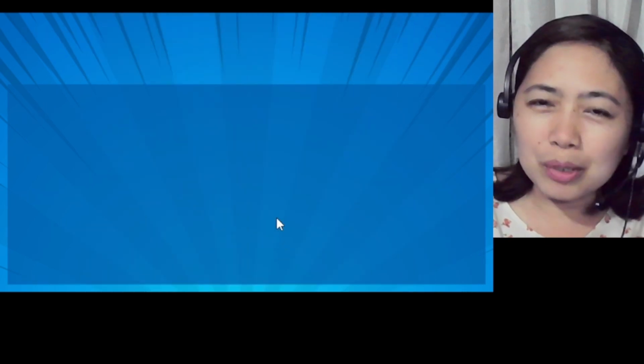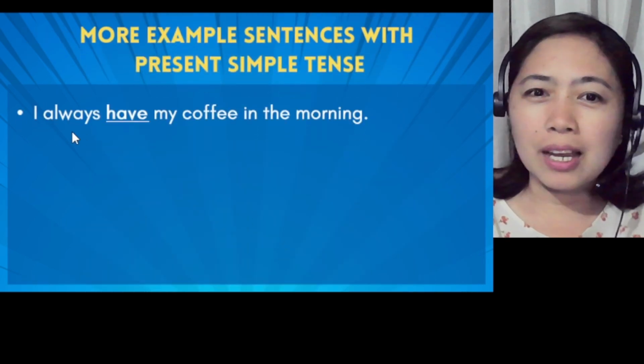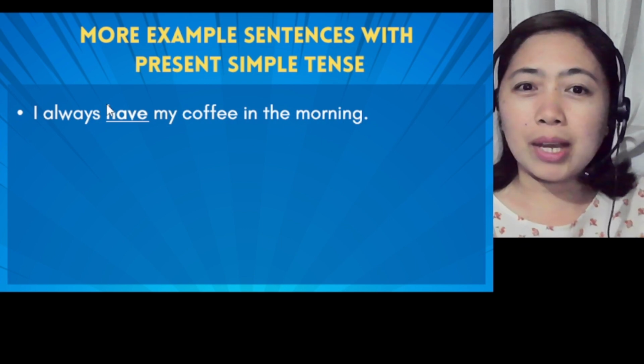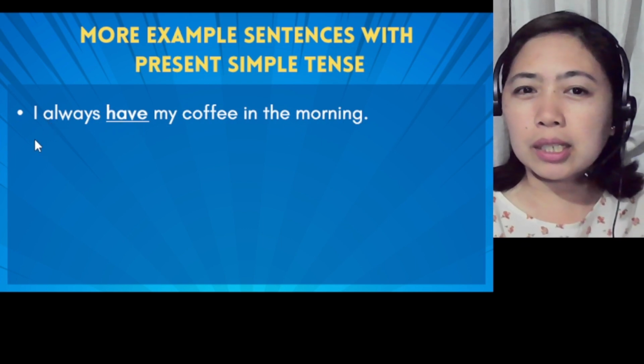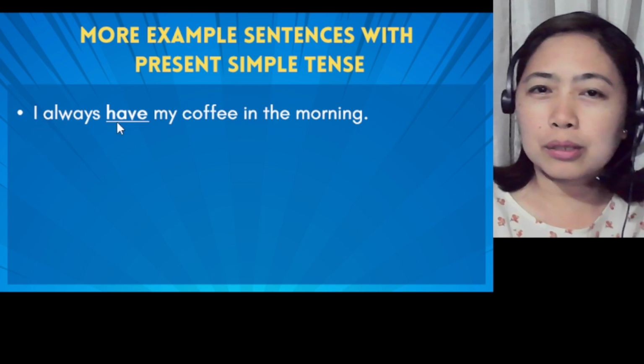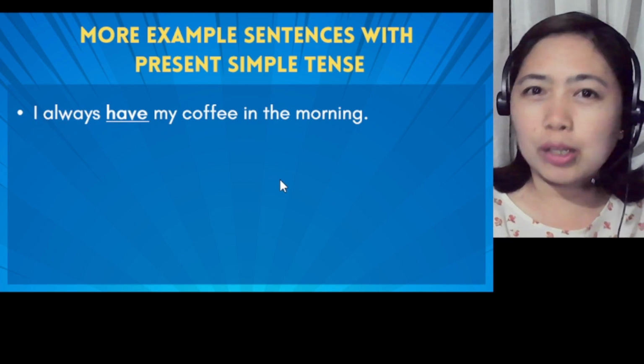How are we going to do that? So we have here, I always have my coffee in the morning. So my time expression here is in the morning. I always have my coffee. By the way, we don't say "I have always my coffee." You put the always, or the adverb, between the subject and your verb. So I always have, not I have always my coffee.